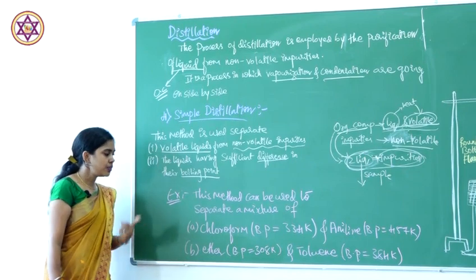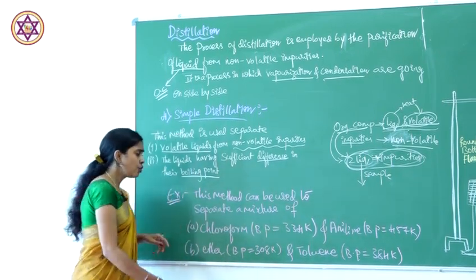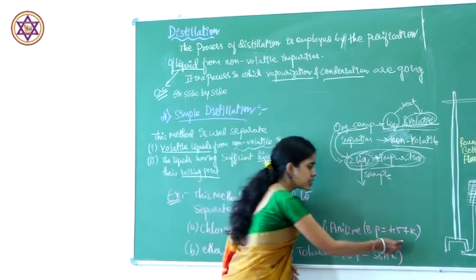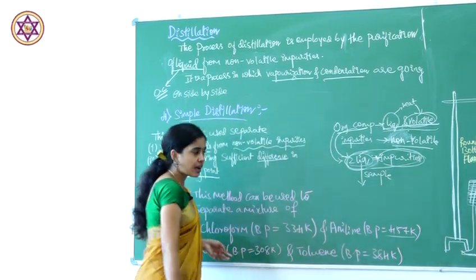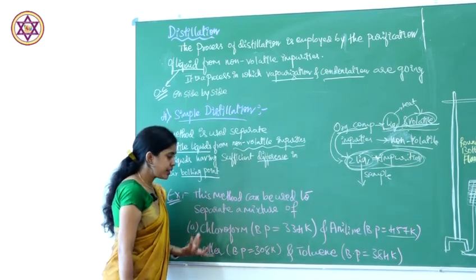For example, we can take chloroform and aniline. Chloroform has a boiling point of 334 Kelvin, whereas aniline has 457 Kelvin. The large difference is there.